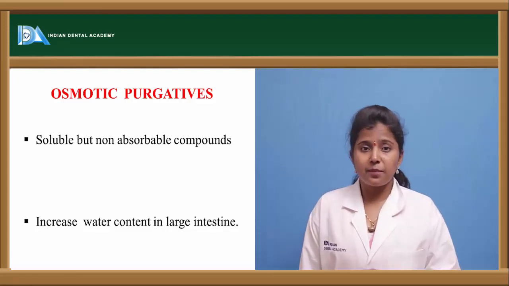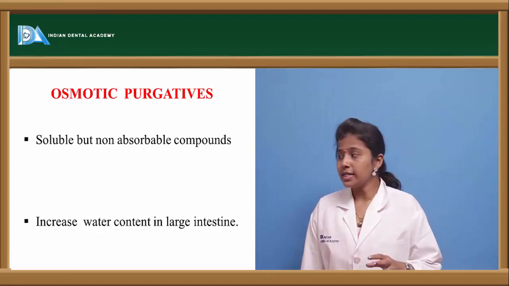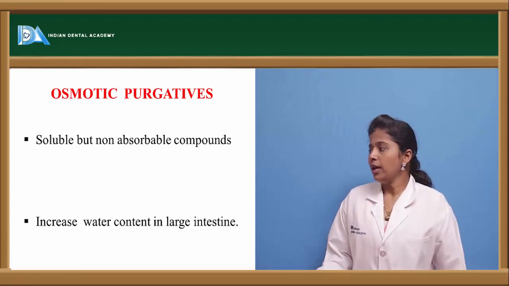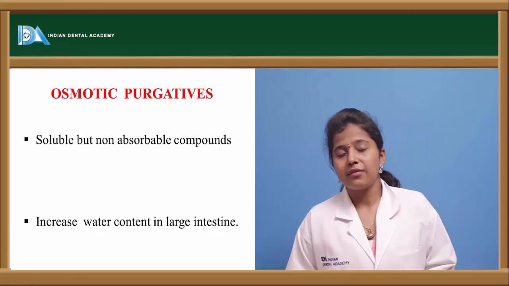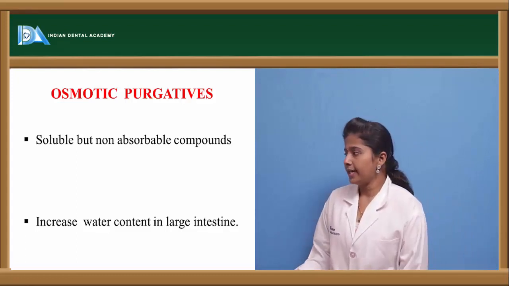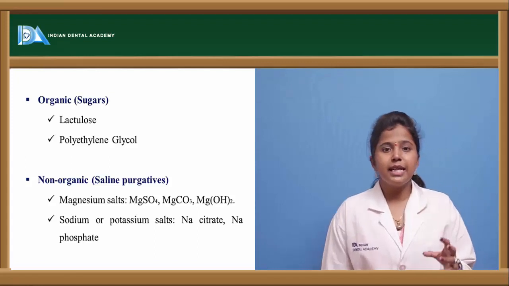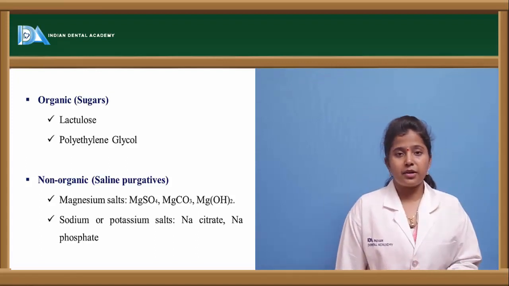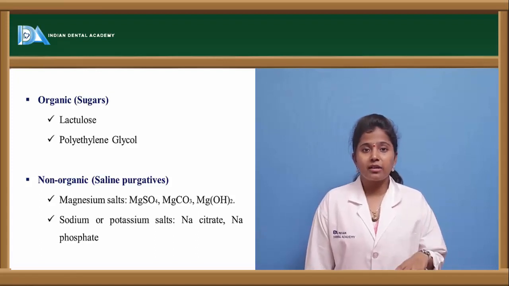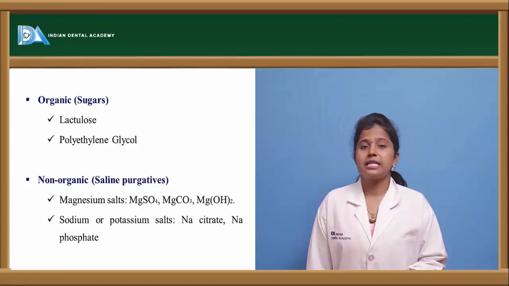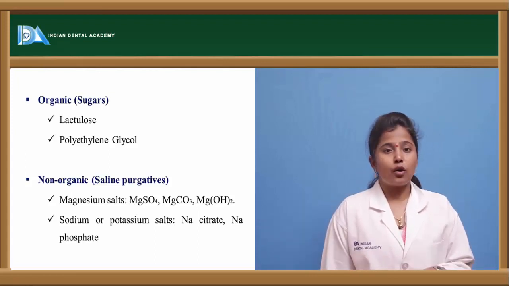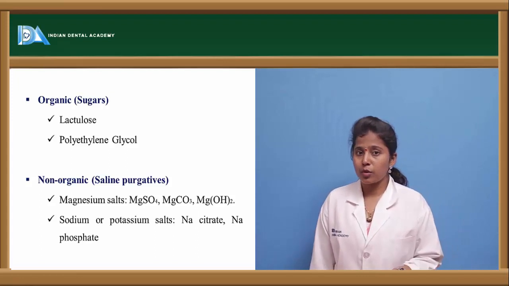So these osmotic purgatives act by the mechanism called osmosis, and these bulk purgatives are very soluble in water, and that is the reason they can increase the water content in the intestine. So what are the drugs which come under osmotic purgatives? There are organic drugs as well as inorganic drugs. The organic drugs are nothing but sugars, for example lactulose and polyethylene glycol. These are organic sugars which are used as osmotic purgatives.